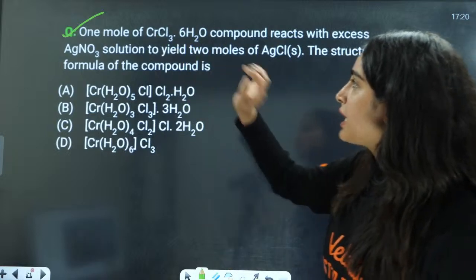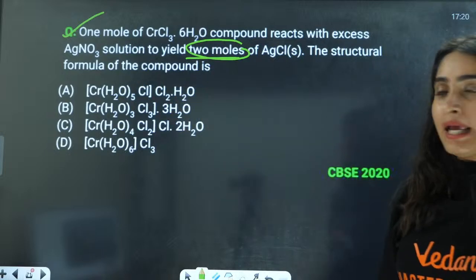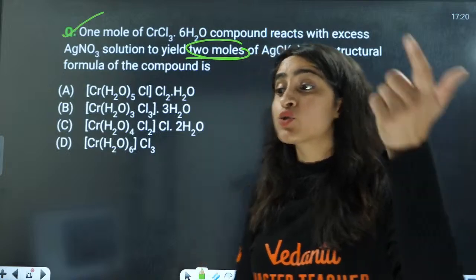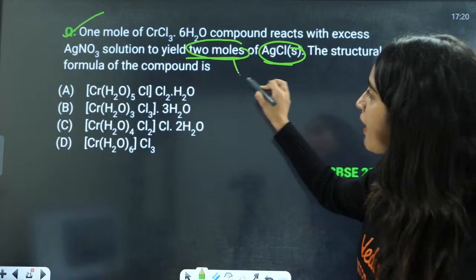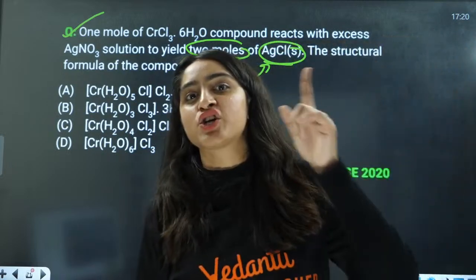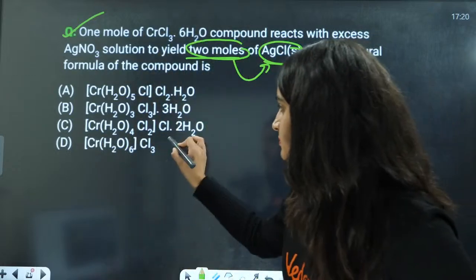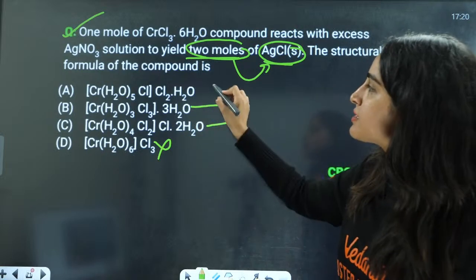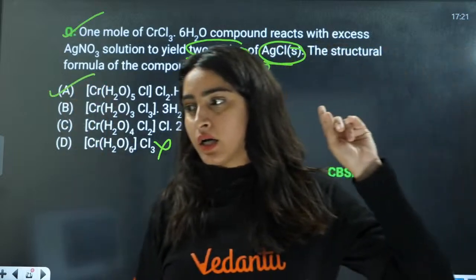1 mole CrCl2. Now they have given the lesson that after adding AgNO3, AgNO3 on reacting with Cl negative ion is going to produce this AgCl precipitate. So they are saying we have 2 moles of AgCl precipitate. That means outside the coordination complex you will have 2 Cl negative ions. That is, this is having 3, this is having 1, this is having no Cl negative, this is having 2 Cl negative ions. So this is going to be the right answer here.